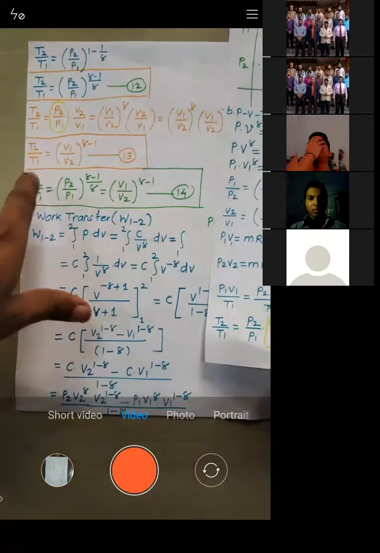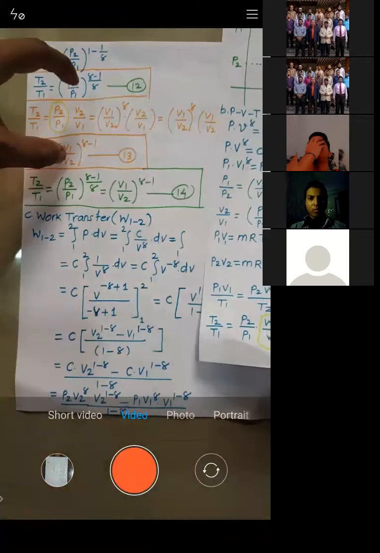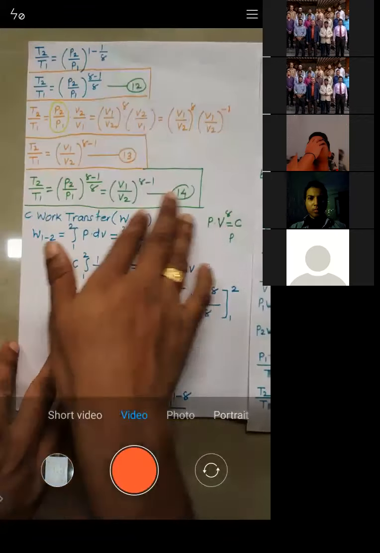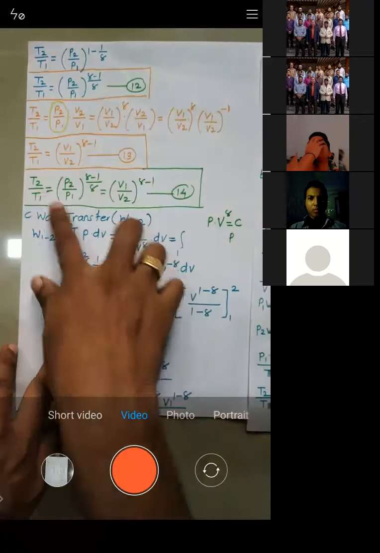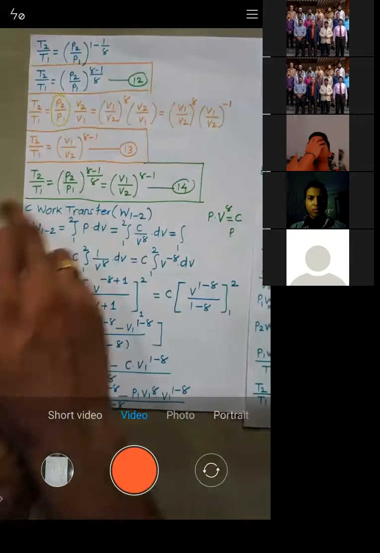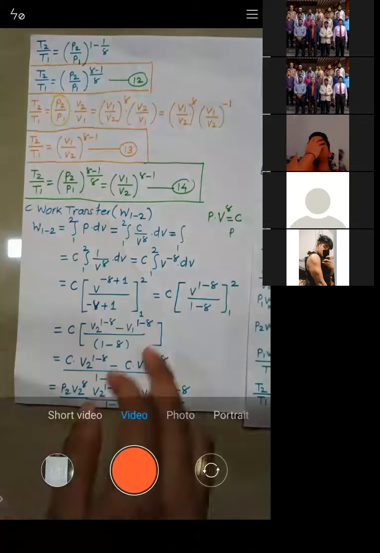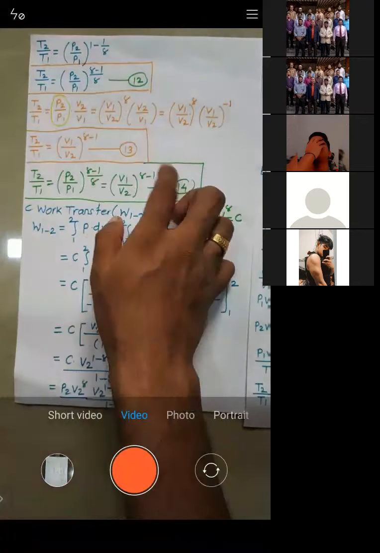We got one more equation that will be in terms of volume. Their left-hand sides are equal, so we have equated their right-hand sides, and we got one equation that will be very useful throughout thermodynamics. This is a relationship between temperature, pressure, and volume: initial temperature by final temperature, initial pressure by final pressure, is equal to initial volume by final volume, and their powers are gamma minus 1 by gamma and gamma minus 1.